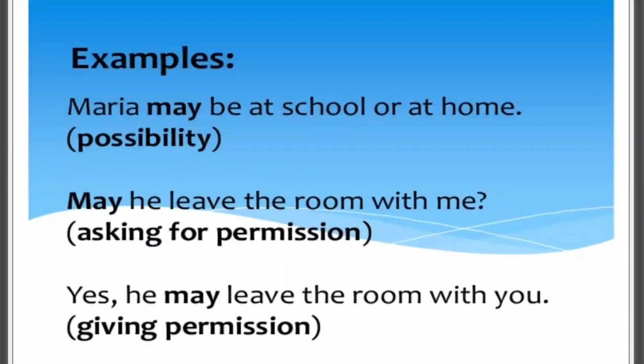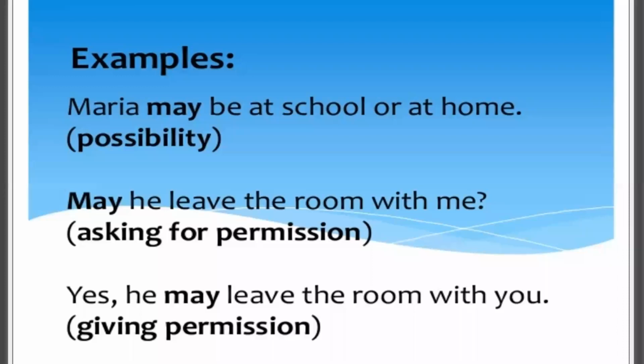Okay. Again, some examples. Maria may be at school or at home. So it is a possibility. Nobody is sure. It's a possibility that she may be at school or at home. May he leave the room with me? So again, it's a permission. Fine. And yes, he may leave the room. So here the permission is being given. So it's not only for asking permission, but to give permission also, we use may.